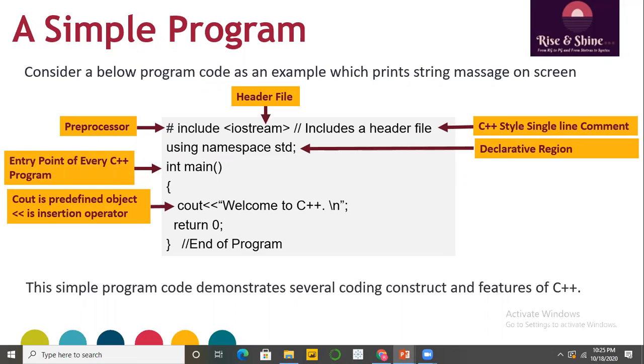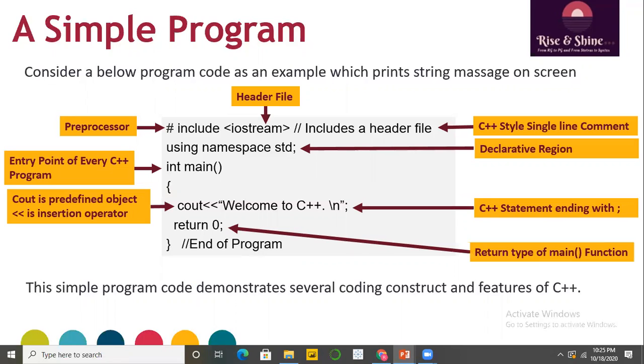Then, what you mean by cout, which is a predefined object, and the two triangular symbols which are called the insertion operator. What you mean by a C++ statement, which ends with a semicolon, and the return type of the main function in C++, or the explicit return type of the main function. So in this video we will see all these coding constructs and features of C++ one by one.